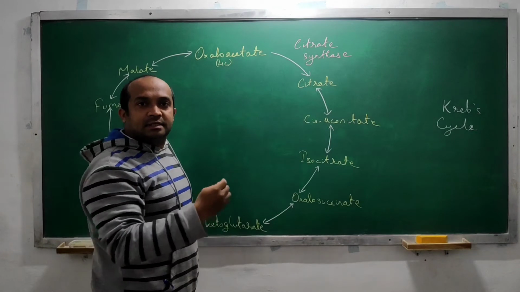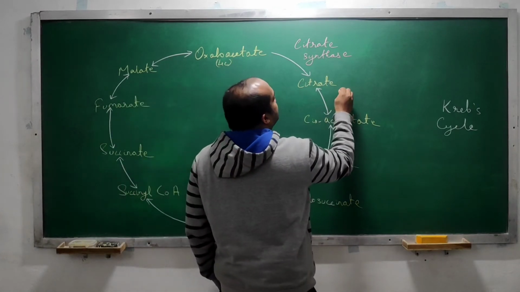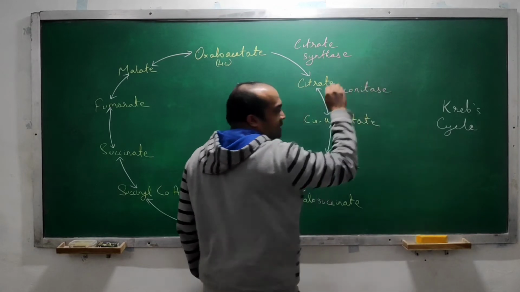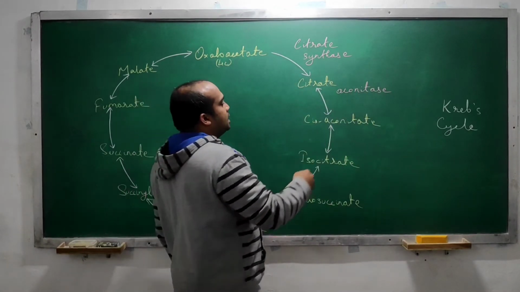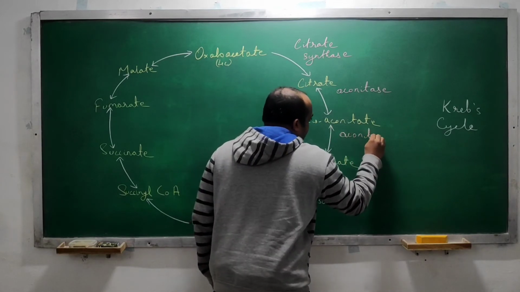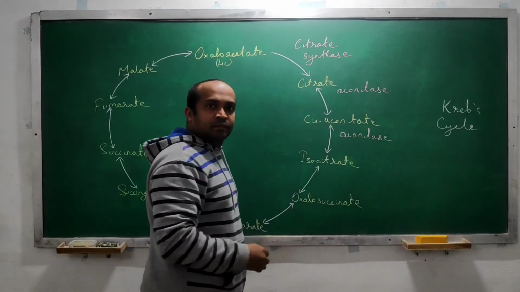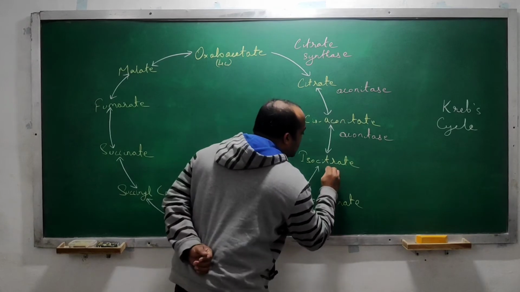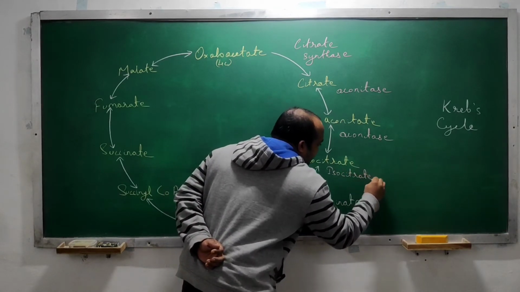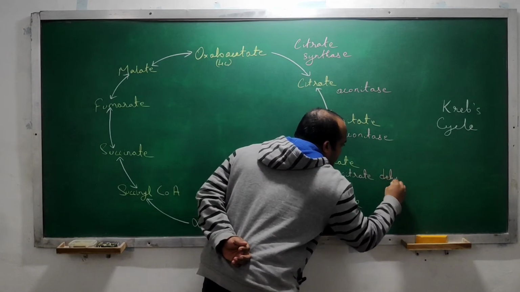Then the second is aconitase. Here in the third one, the same enzyme, aconitase. Fourth reaction, isocitrate dehydrogenase.